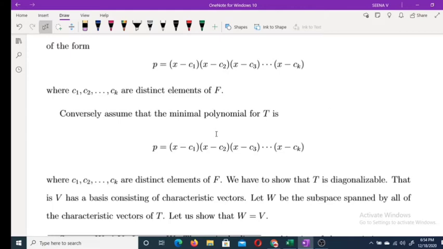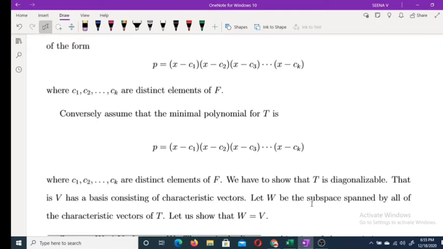First part is over. Okay. And now we have to conversely assume that the minimal polynomial for T is of the form (x minus c1) into (x minus c2) etc. (x minus ck), where c1, c2, etc., ck are distinct elements of F. And we have to prove T is diagonalizable. To prove T is diagonalizable, what we have to show? We have to show V has a basis consisting of characteristic vectors.